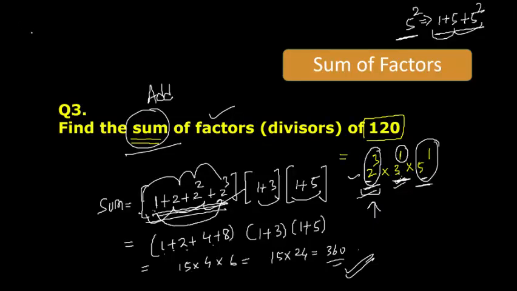Tell me, if I add all the factors of 12, what will be the sum of all the factors? Fast. Sum of all the factors of 12.